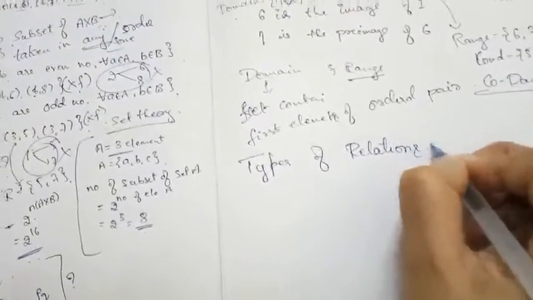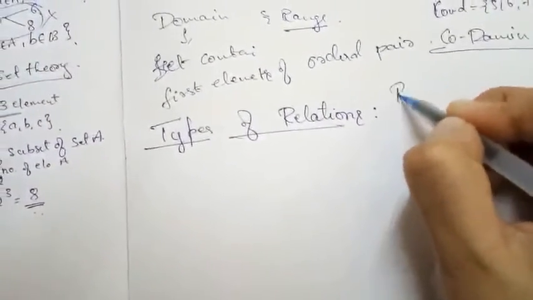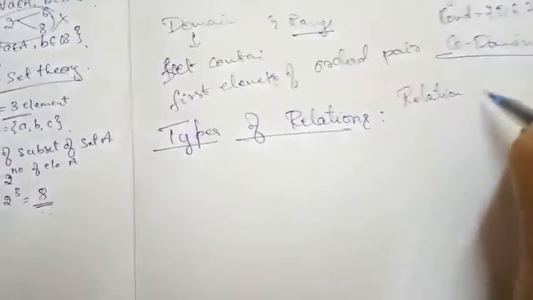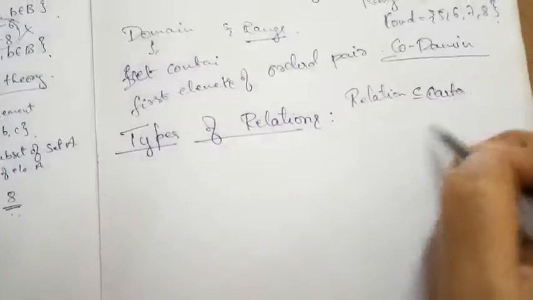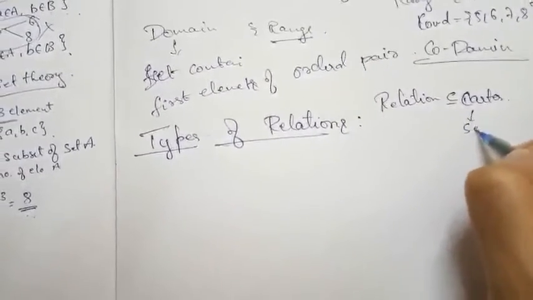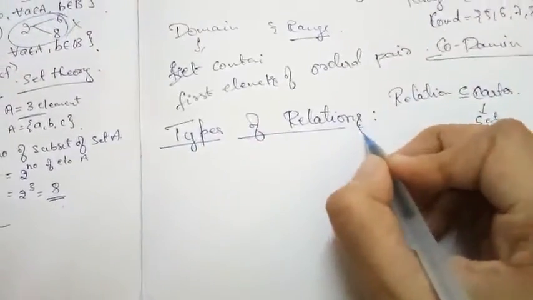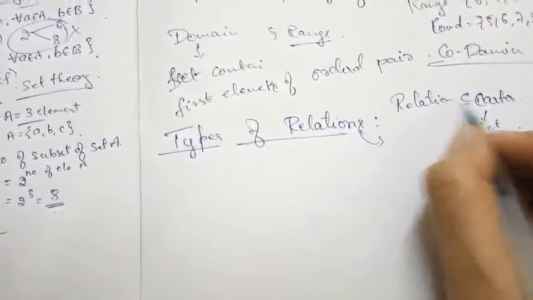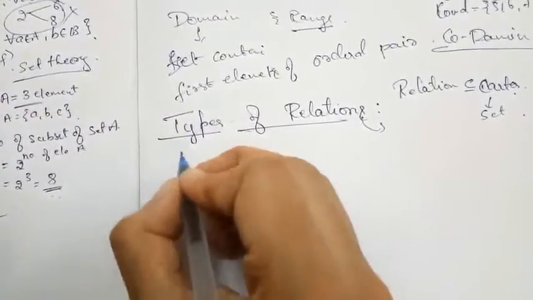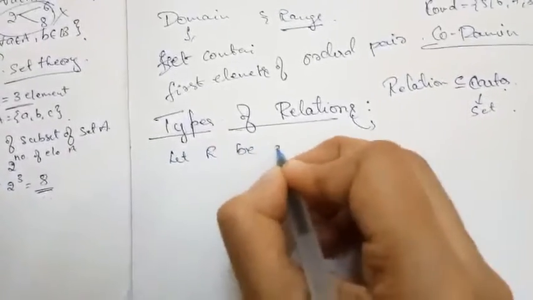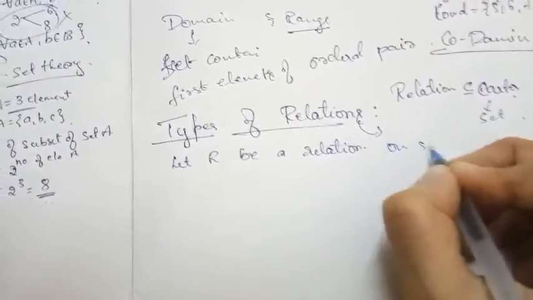This is purely your class 12th concept. While explaining the definition of relation itself, I said that a relation is a subset of a Cartesian product. So to get a Cartesian product, we need some set. To get a relation, it should be a subset of some Cartesian product. So I am defining the relation. Let R be a relation on the set A.